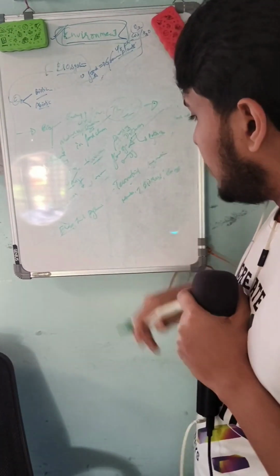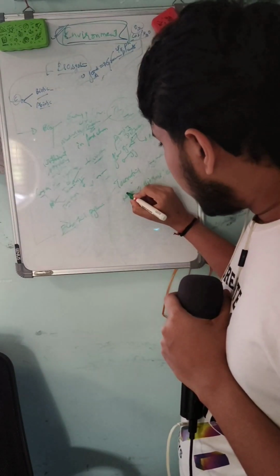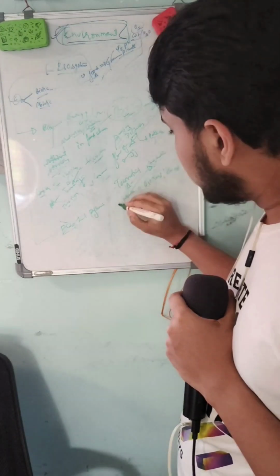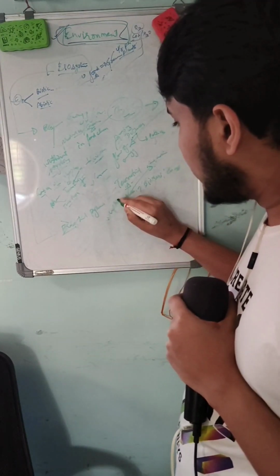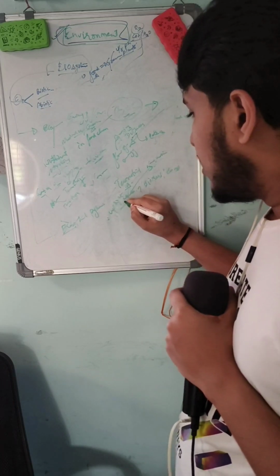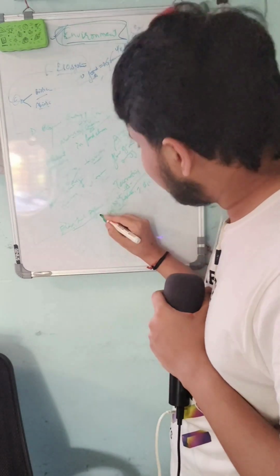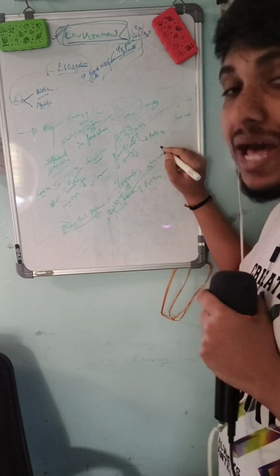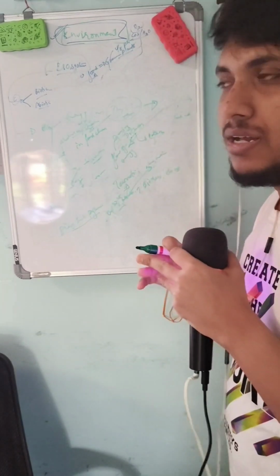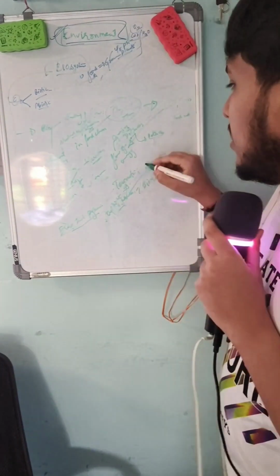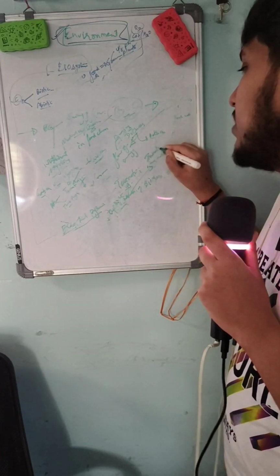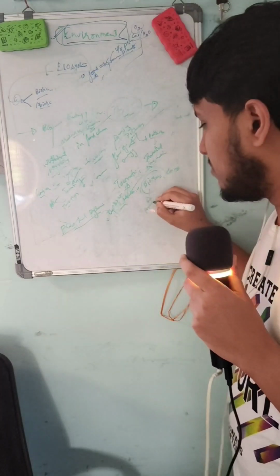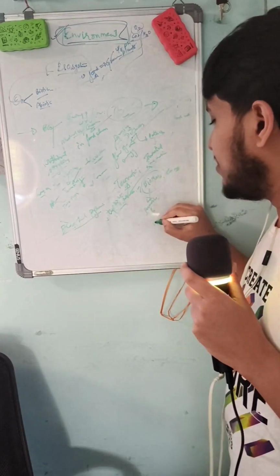In pyramid of numbers, we have both terrestrial and aquatic ecosystem as upright pyramid. As a default, ecological pyramid is upright. But in a tree ecosystem dependent on parasites, parasites are large in number, they are occupied at the top level, means we have inverted pyramid. And then we have biomass. In biomass, specifically in aquatic ecosystem, we have inverted biomass.